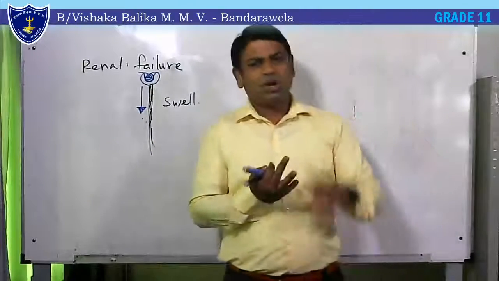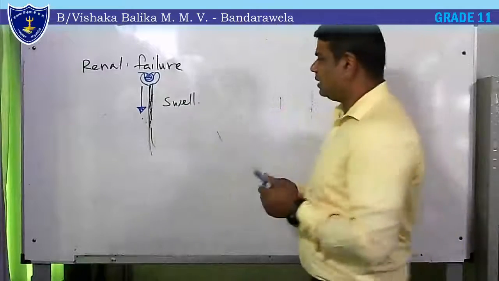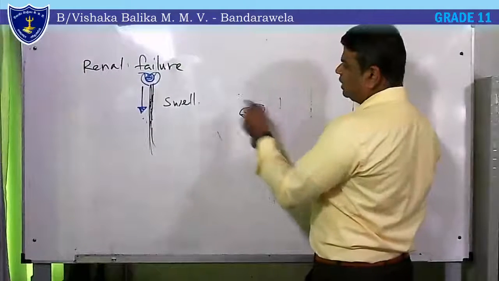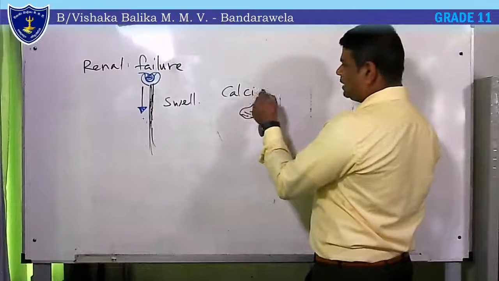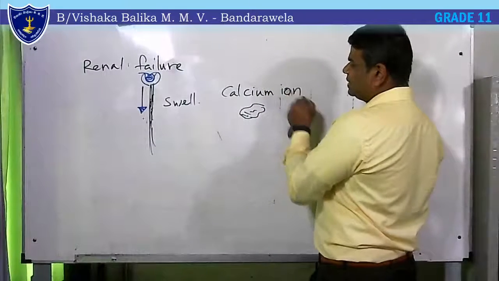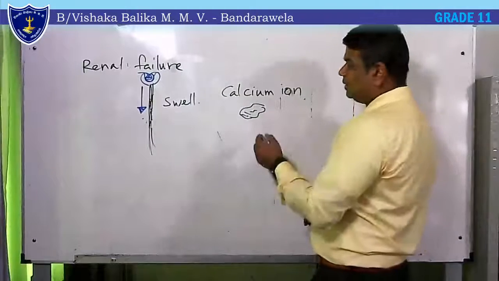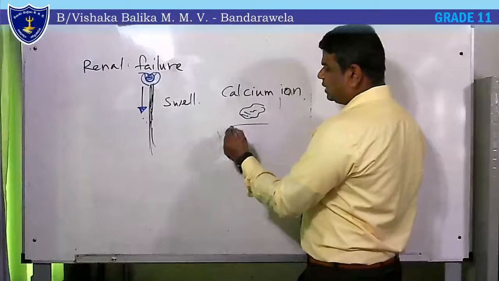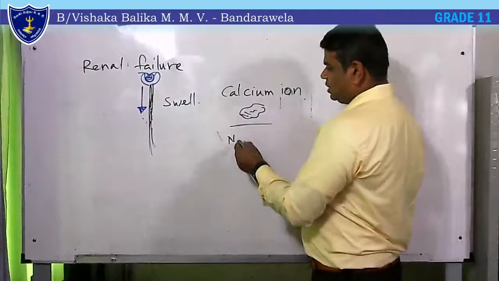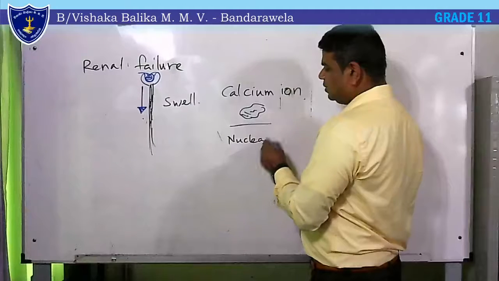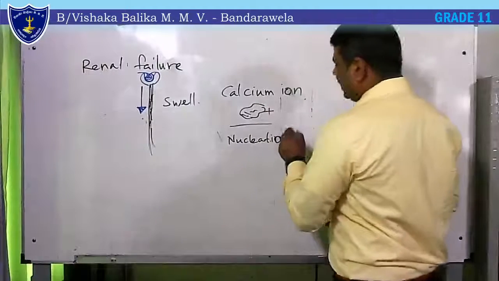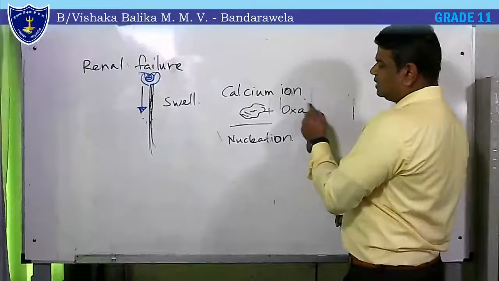The second problem is stone formation. Stones occur due to the consumption of calcium rich food. Calcium ions usually exist in our body. But when the concentration of the calcium ions increases, they start nucleation, which means they start to attach with oxalic acid.